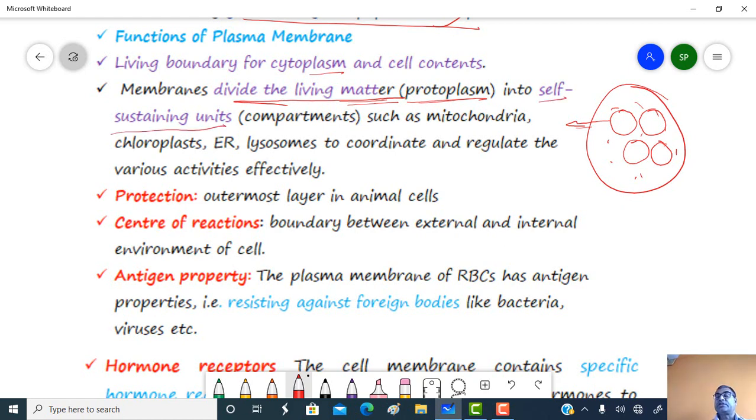Each unit is self-sustaining, such as mitochondria, chloroplast, endoplasmic reticulum, lysosomes, to coordinate and regulate various activities effectively.